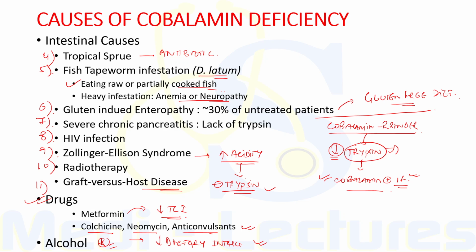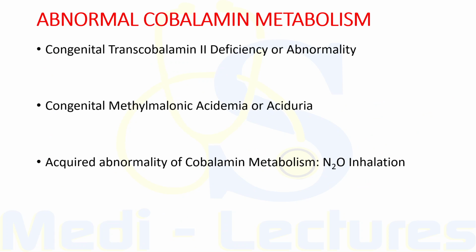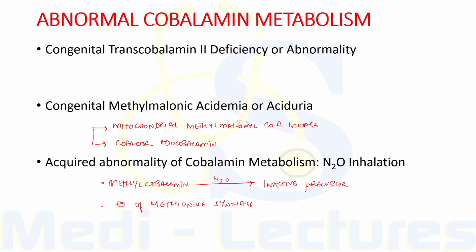Now, other than these causes of cobalamin deficiency, megaloblastic anemia can also occur due to abnormalities in cobalamin metabolism. So, this abnormal metabolism can occur due to either congenital transcobalamin 2 deficiency or its abnormality. There can be congenital methylmalonic acidemia or aciduria. This condition may be due to a functional defect in either mitochondrial methylmalonyl coenzyme A mutase or its cofactor, that is adenosylcobalamin. This is poorly responsive to therapy with cobalamin.